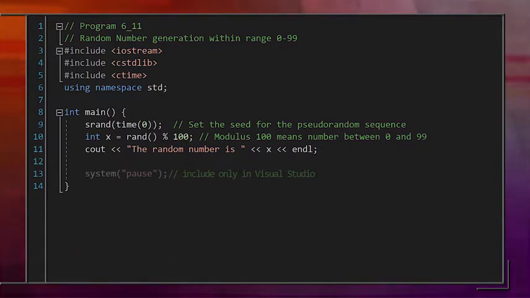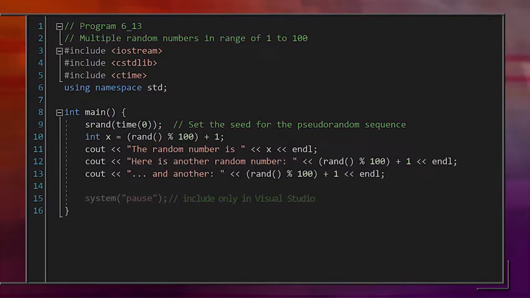Remember that the modulus operator gives us the remainder after dividing. So, if we take a number mod 100, then we get the remainder, which will be something between 0 and 99. If we had random numbers to begin with, then we'll still have random numbers afterward. Then, if we want a random number to be from 1 to 100 instead of 0 to 99, we just add 1 onto the modulus computation.